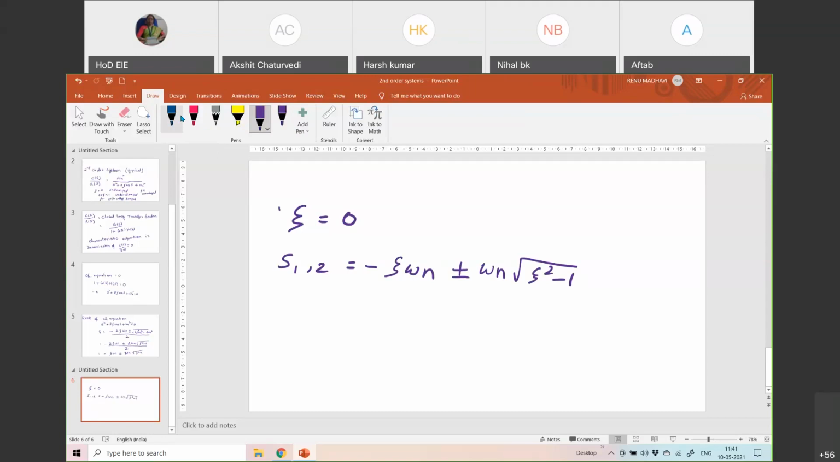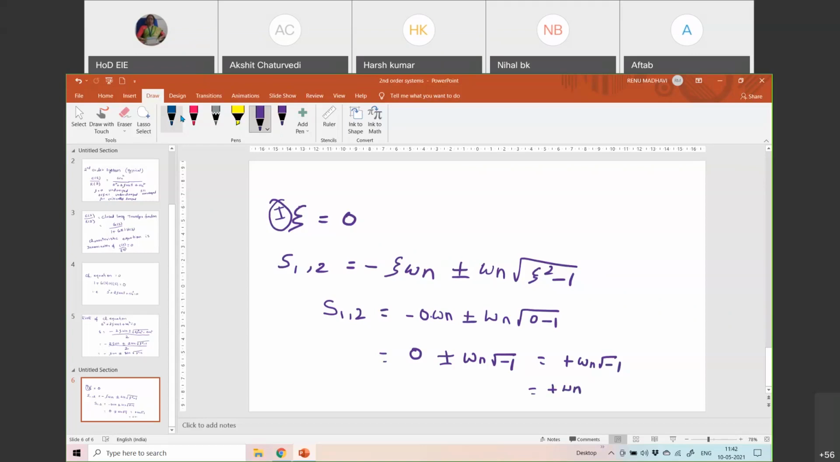So now I'm trying to find out the nature of the roots with zeta equal to 0, correct? So S1 and S2 could be, with zeta 0, 0 into omega n plus or minus omega n into square root of zeta square minus 1. So it is nothing but 0 plus or minus omega n into square root of minus 1.